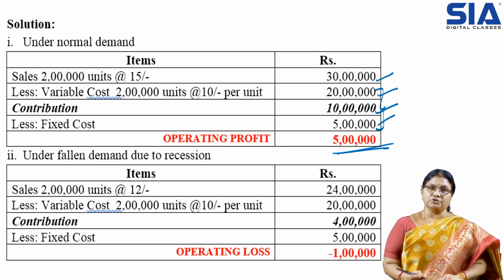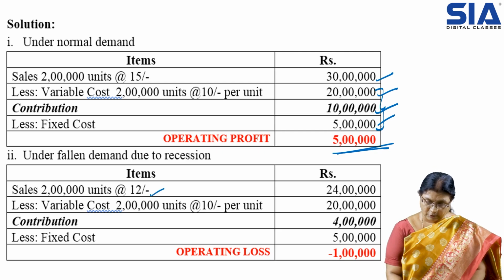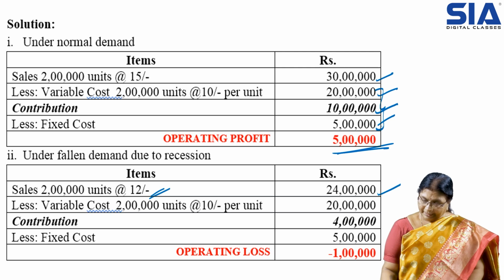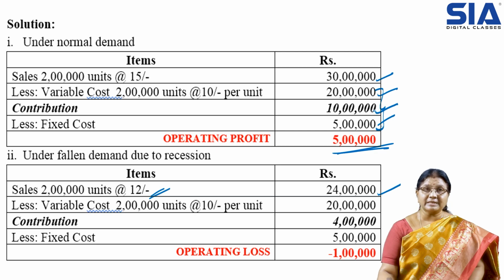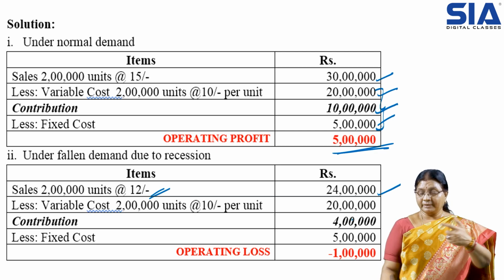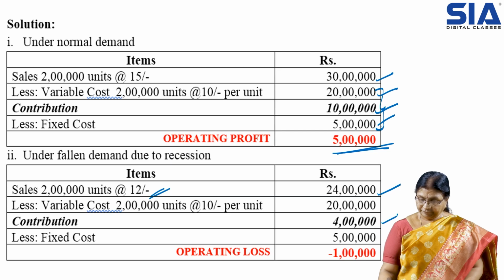Then if the demand is reduced due to the recession problem, the selling price became 12 rupees. So sales became 24 lakhs. Then the remaining cost, that is the contribution, is 4 lakhs. Here we got contribution 10 lakhs. Directly you can see the influence. The contribution directly reduced from 10 lakhs to 4 lakhs.